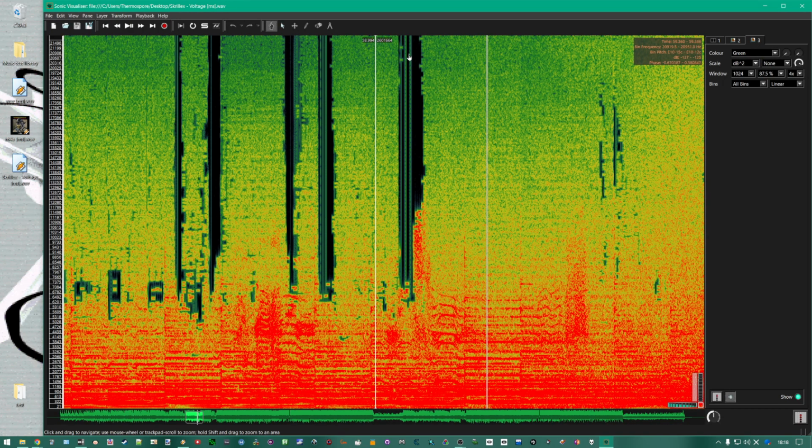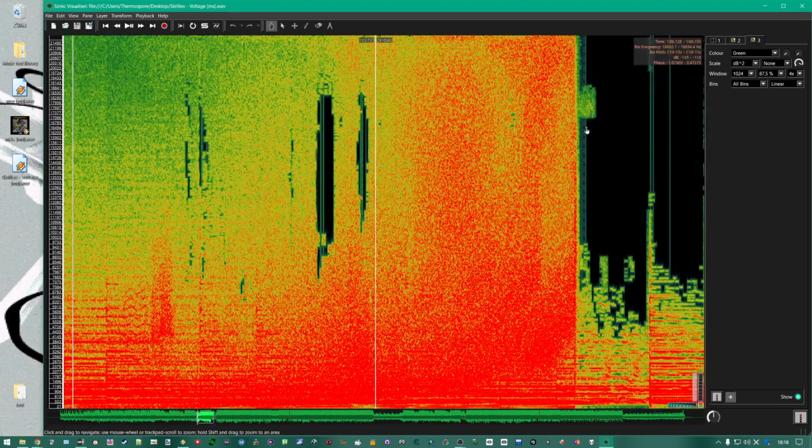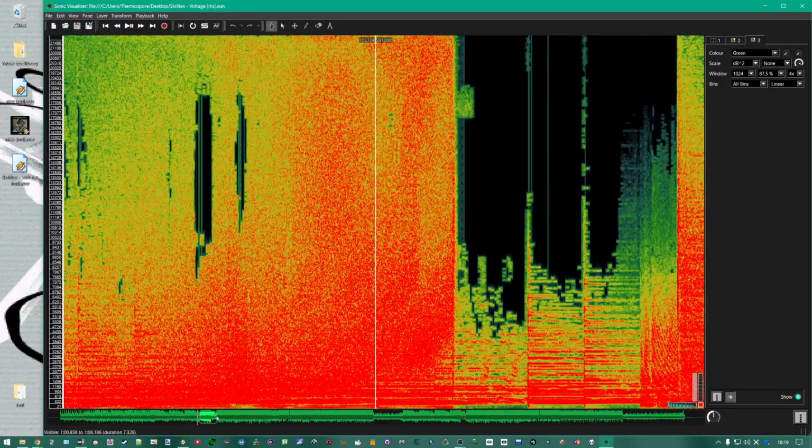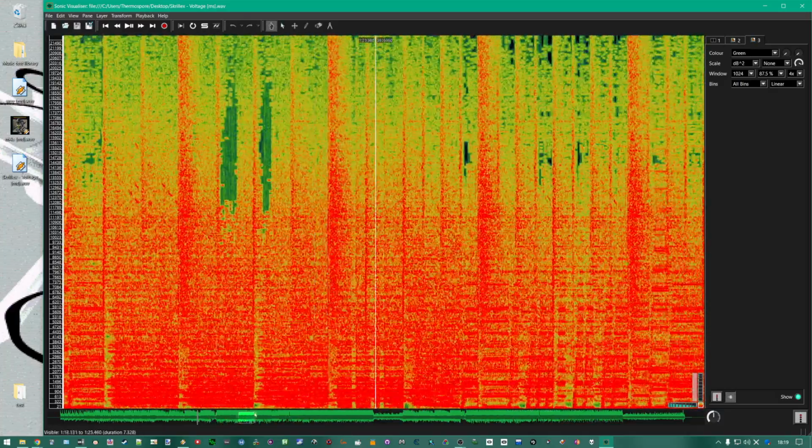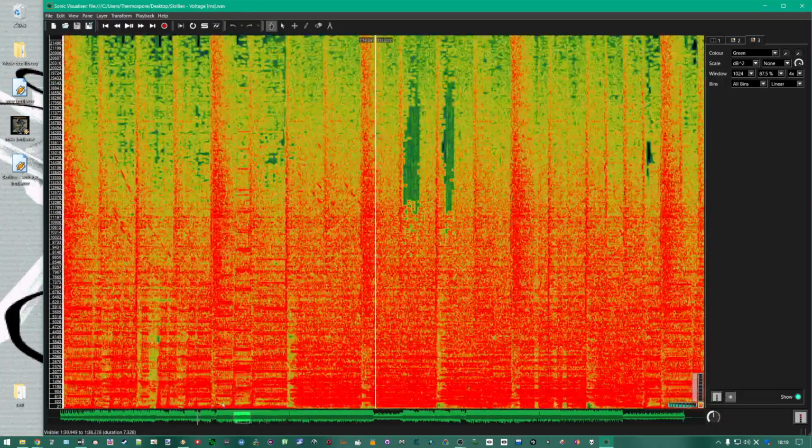I think this is a bit of clipping. If you look at the original file, there's some inter-sample peak stuff going on. I'm not 100% sure, to be honest. There's some sort of clipping going on here. But in general, you see it just gets gutted. So that's another thing to look out for.